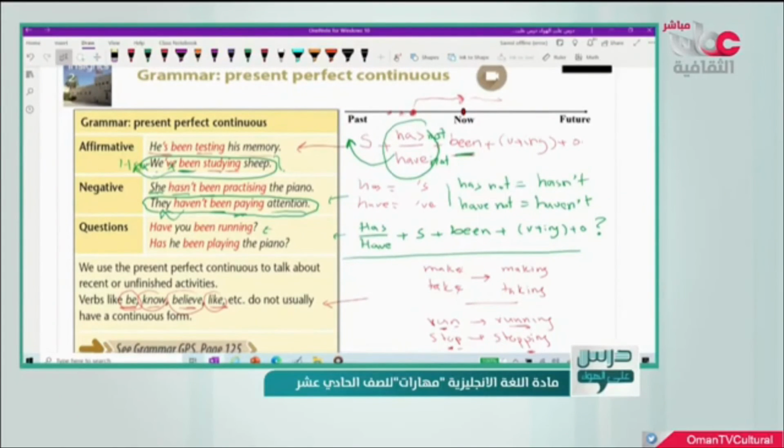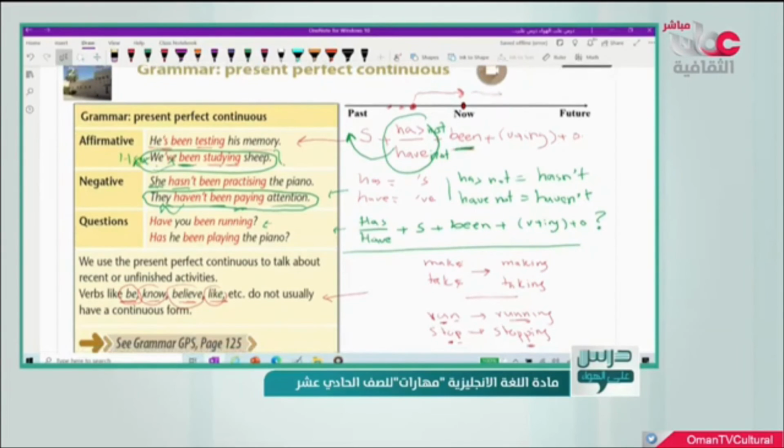Okay, so we don't say, for example, she has been believing about something. We don't say like this. We don't say, for example, they have been liking. This is not correct. So we don't use the present perfect continuous or any kind of continuous tense with these verbs.